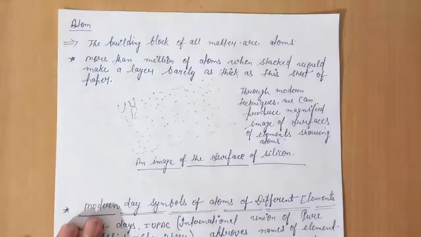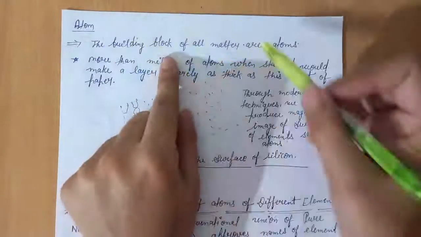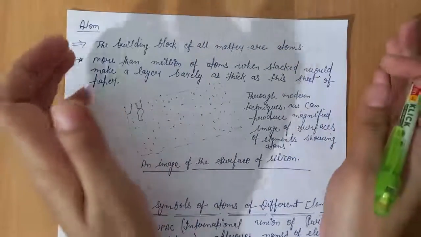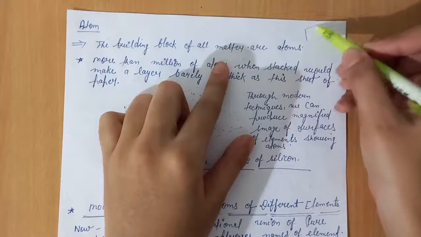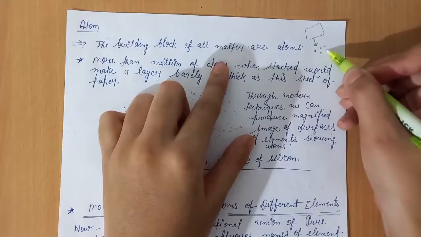Now let's discuss the atom. What is an atom? The building blocks of all matter are atoms. All matter is made up of atoms, and if we keep dividing matter, the smallest part of matter is the atom.